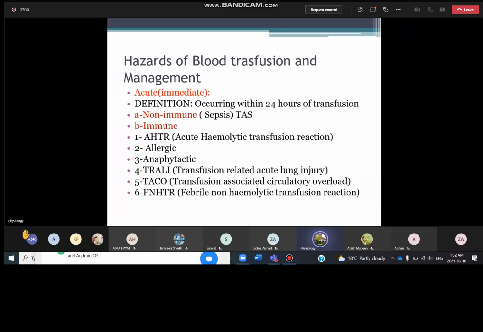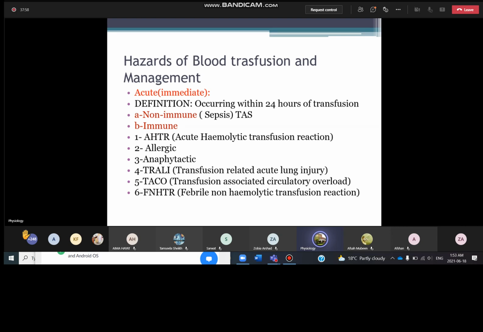Okay. Now we get to our next topic, that is hazards of blood transfusion and their management. So first of all, you must have an idea about what is blood transfusion. Blood transfusion can be of whole blood. That is usually not given these days. It's obsolete now. There are very few rare indications for whole blood transfusion.